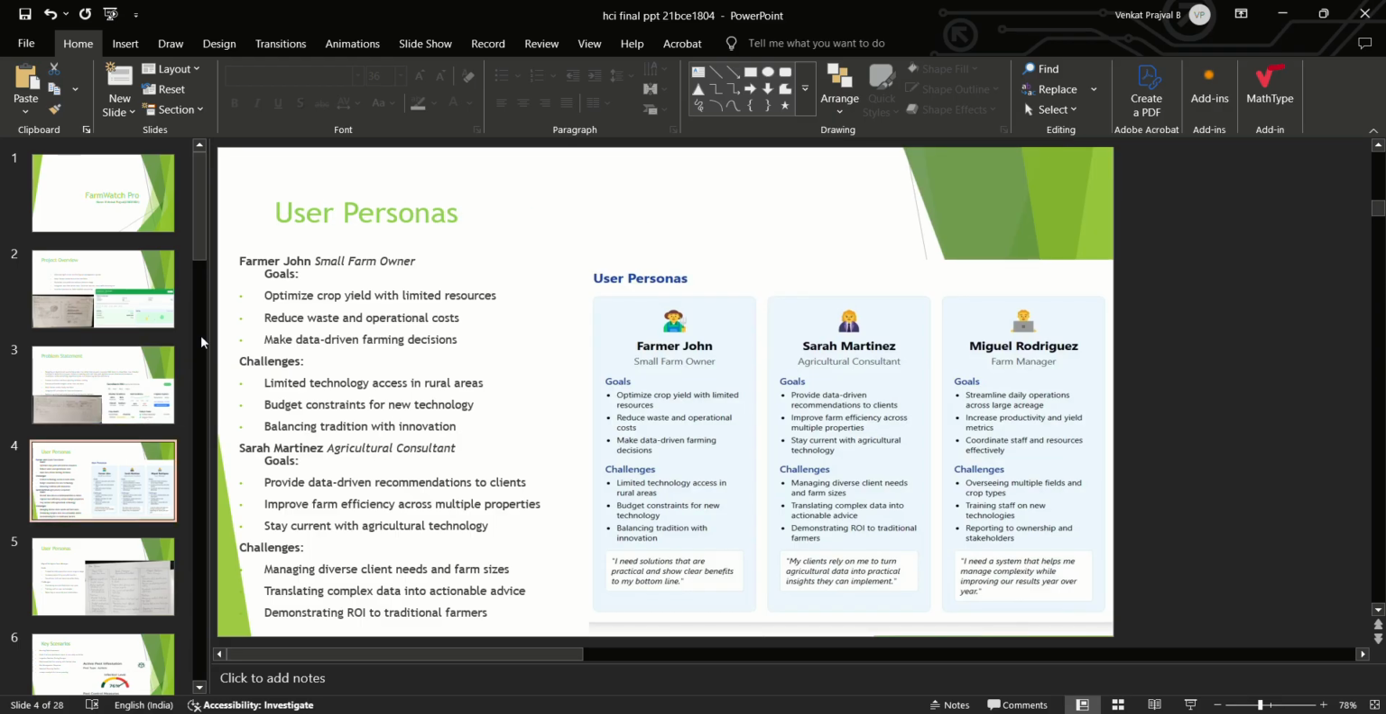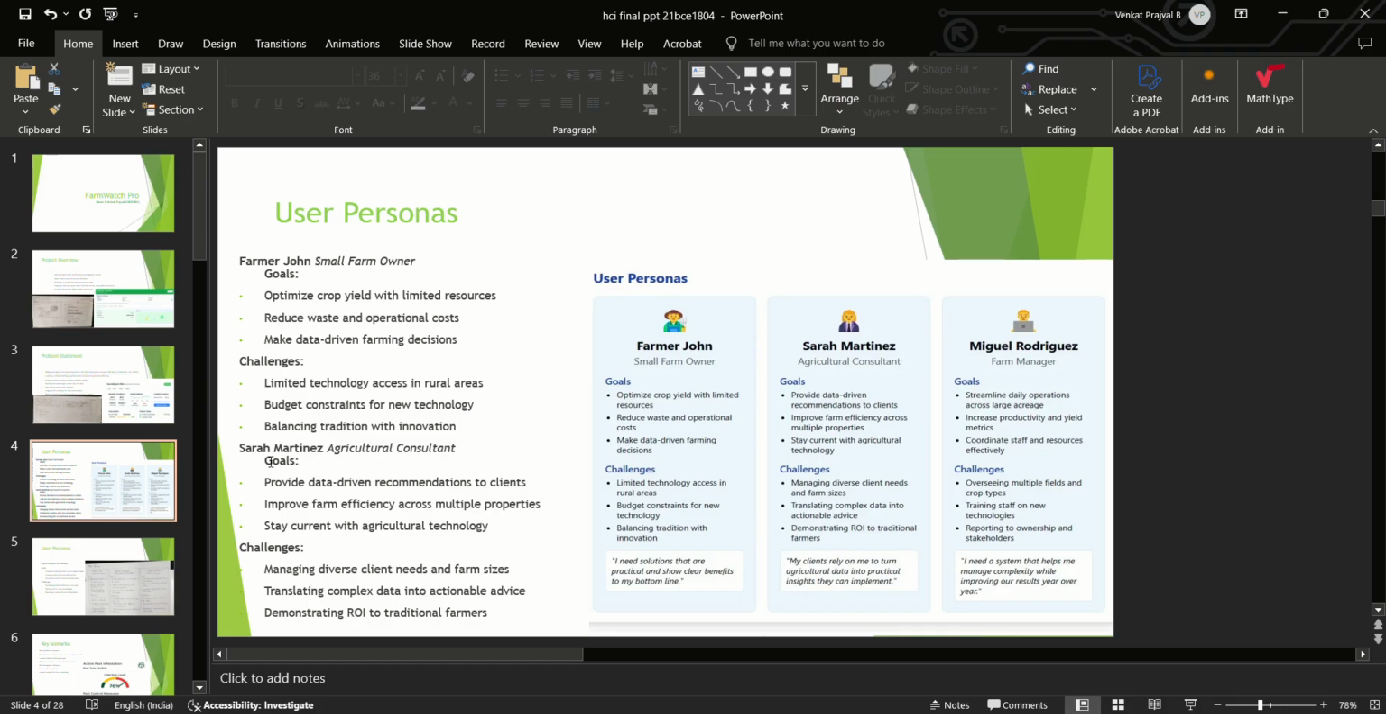The user personas of FarmWatch Pro are, first, the small farm owner, whose goals are optimizing crop yield with limited resources, reducing waste and operational costs, and making data-driven farming decisions. The challenges are limited technology access in rural areas, budget constraints for new technology, and balancing tradition with innovation.